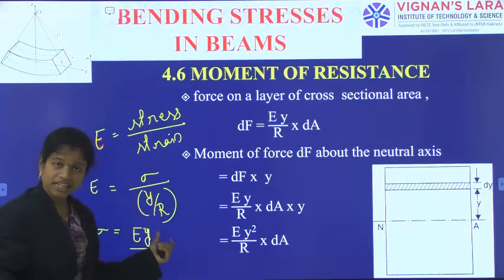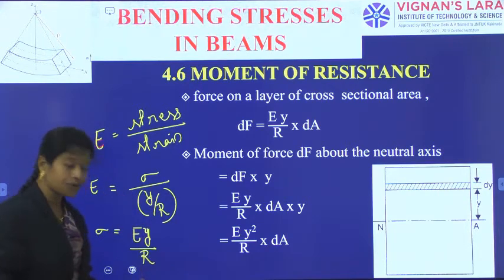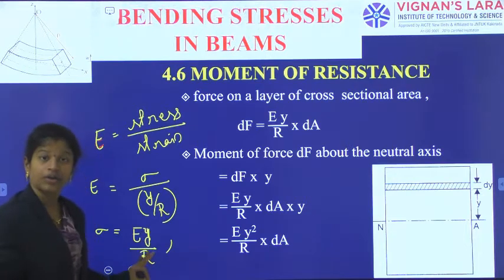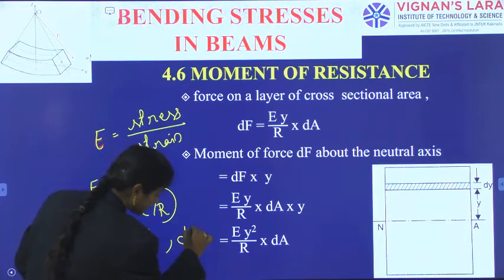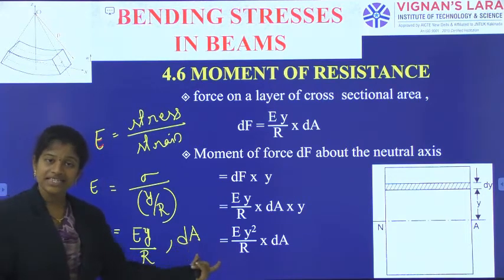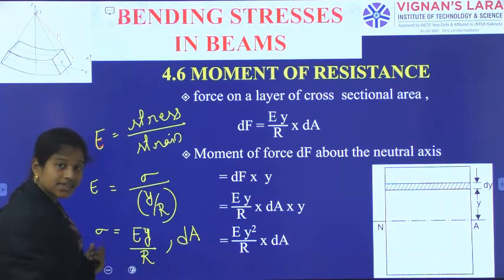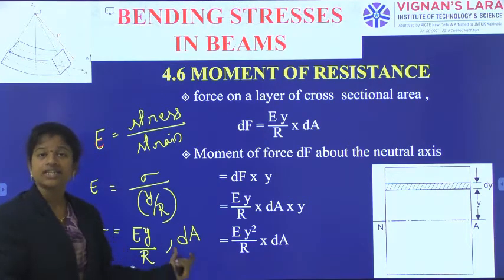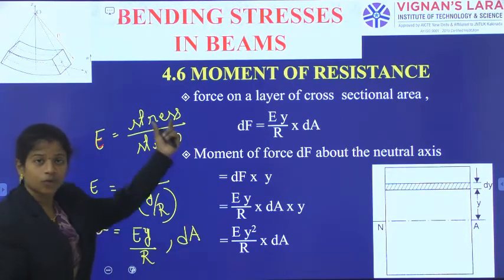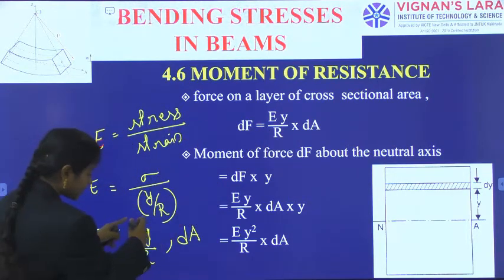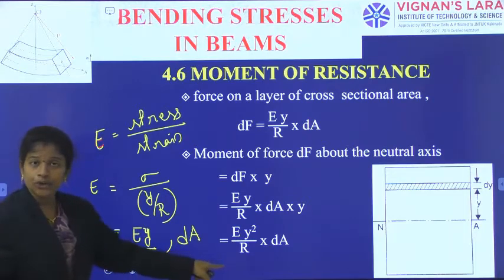So due to the arrangement we have got sigma is equal to E into y by r. Next, this is sigma only, and we are having dA. Multiplying this sigma with this area, we will get stress into cross-sectional area. Stress into area of cross-section is the force on that particular area. Force on that particular area dF is equal to E by r into y into dA.